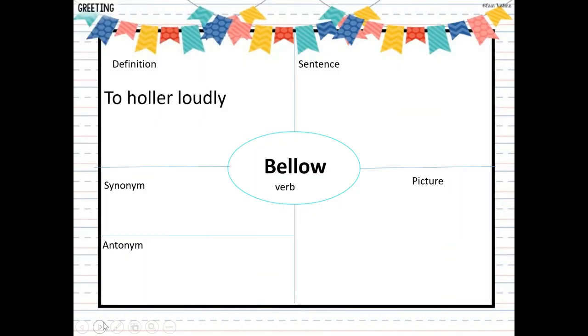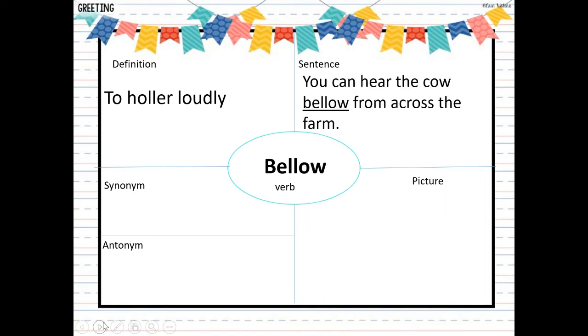All right, our next word that we learned was bellow, which was to holler loudly. Our sentence, you can hear the cow bellow from across the farm. So you can hear the cow hollering or mooing loudly from across the farm, so from far away. Synonyms are holler, yell, or shout. They're all synonyms or similar meaning words to bellow.